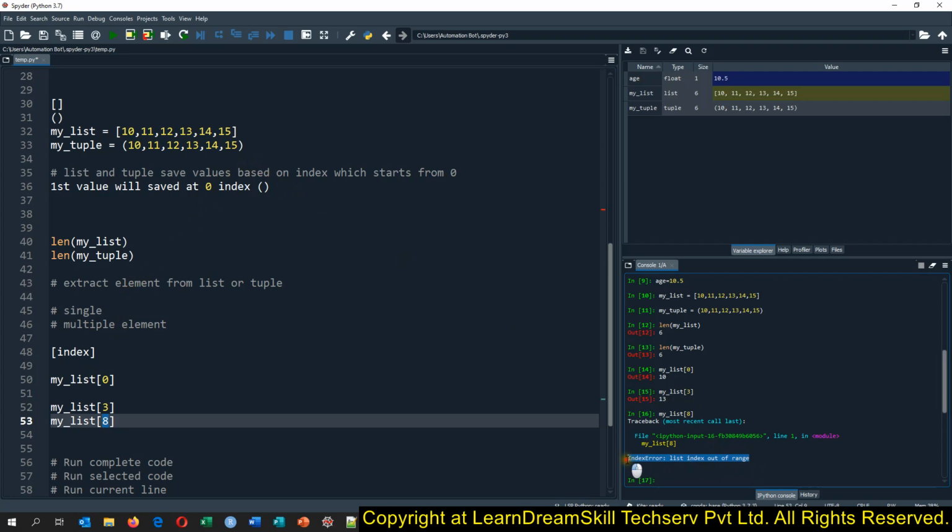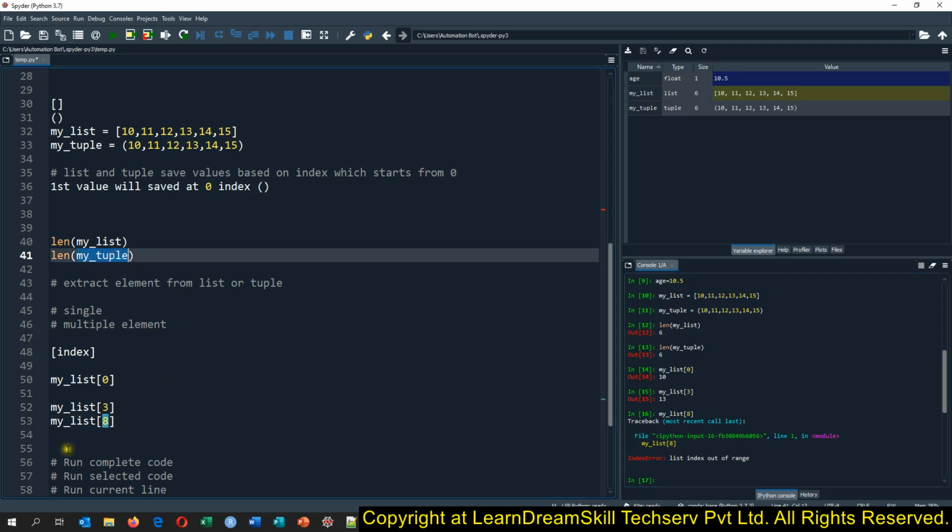So you should remember or fix this error in your mind, so that whenever you see this error, you automatically understand that my list does not have that many elements which I have passed here in my list. Okay, so this way we can extract a single element.